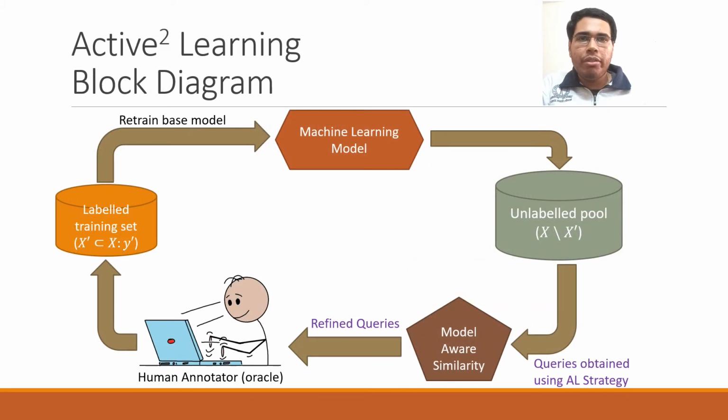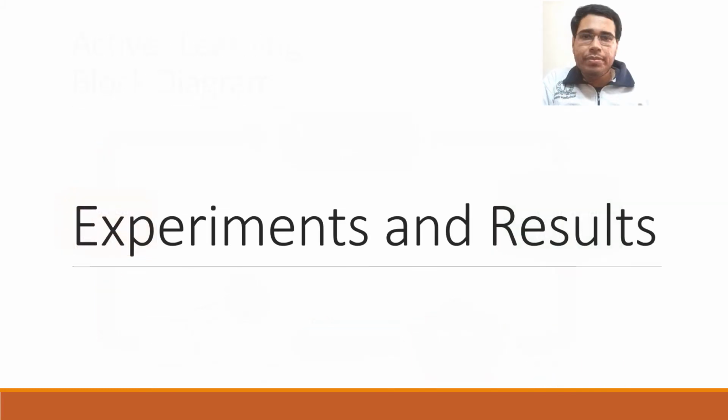This is a block diagram for active squared learning. Note that our method is not an AL strategy but an additional redundancy detection step in the loop, which eliminates redundant queries in the context of the base model. This effectively helps to reduce the amount of examples required for training, thus also reducing annotation cost. Alright then, let's look at some of the results now.